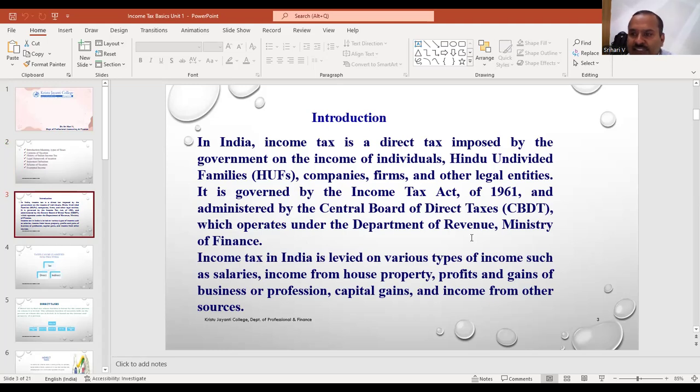what do you mean by tax? You collect revenue from the people. The central government is going to impose tax. That is called tax. There are two types of taxes. One is direct tax and another is indirect tax. Direct tax is administered by the Central Board of Direct Taxes, and we have an act for this. It is the Income Tax Act 1961.